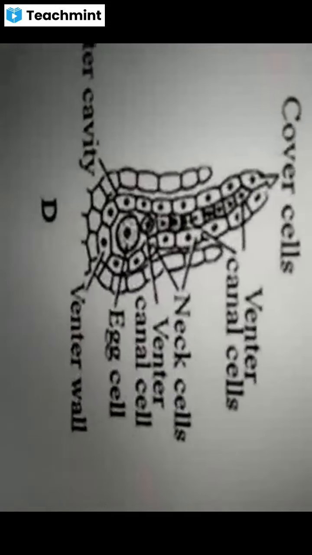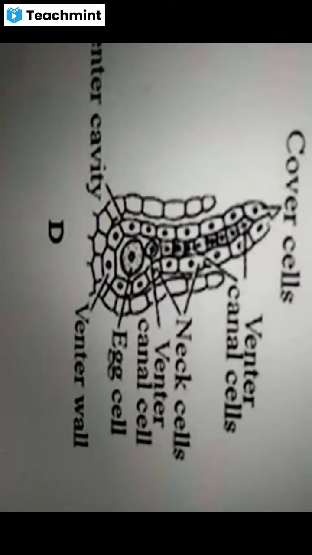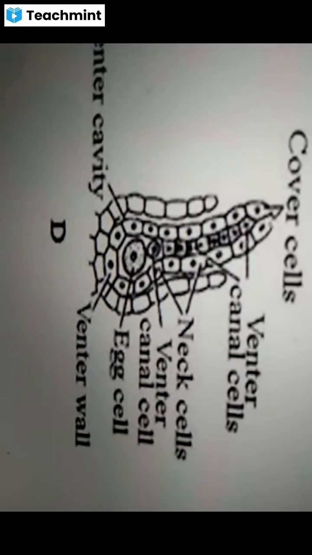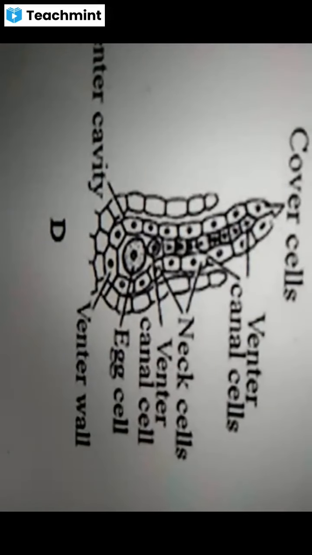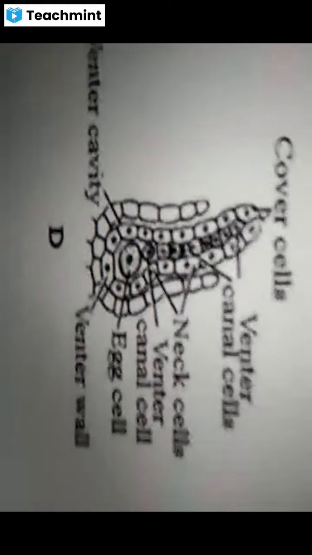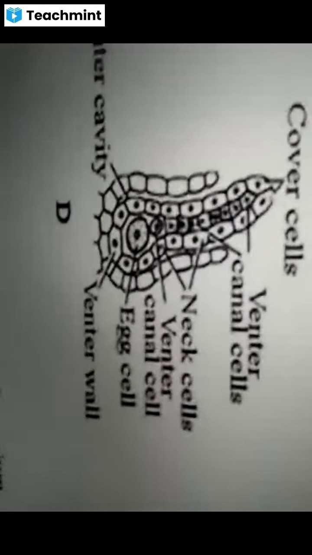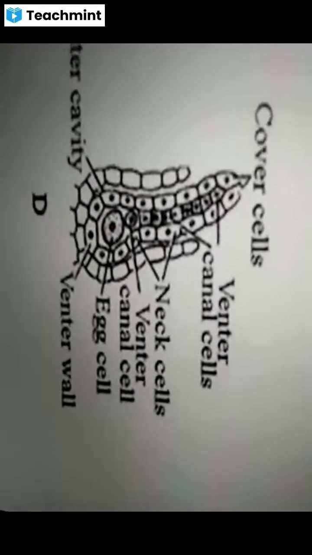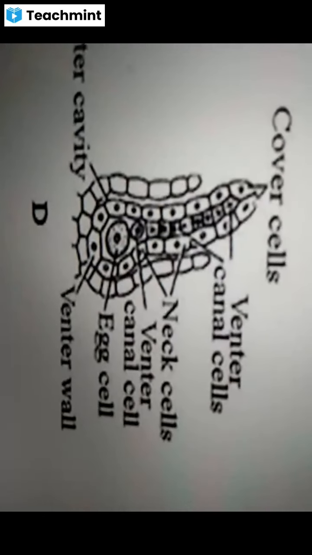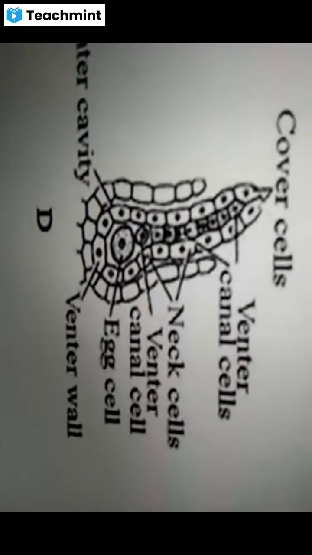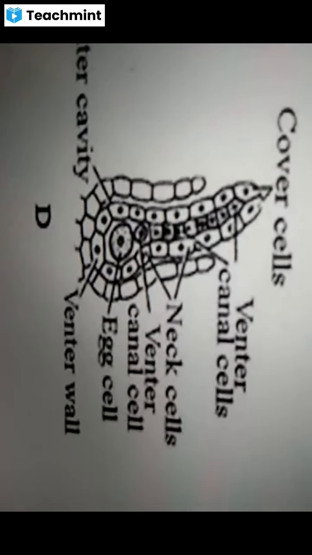The venter canal cell is single, the egg cell is single, and the neck canal cells may contain 4 to 6 vertical rows of cells. At the tip, 2 to 4 cells act as cover cells or lid cells.